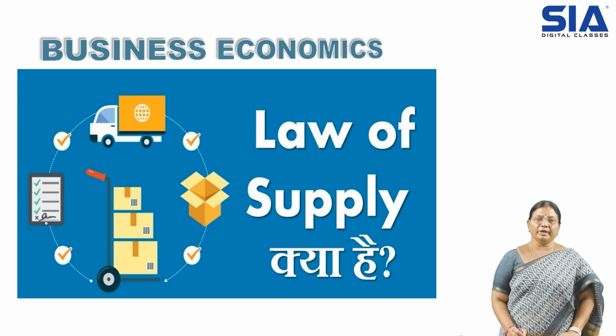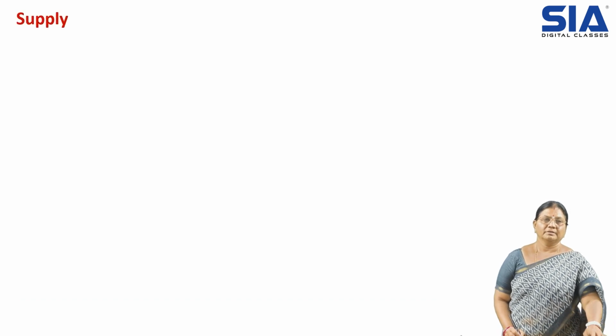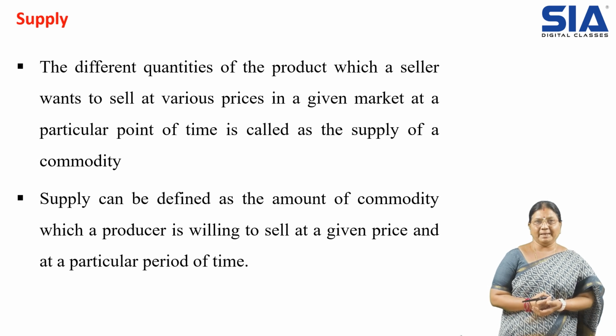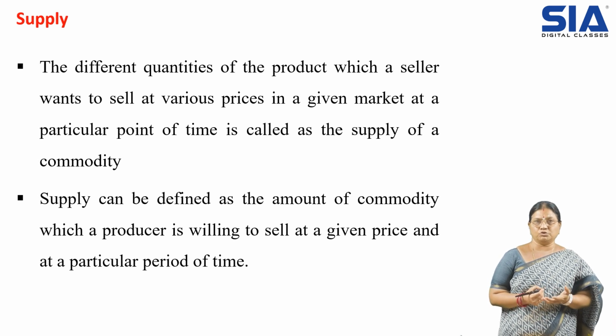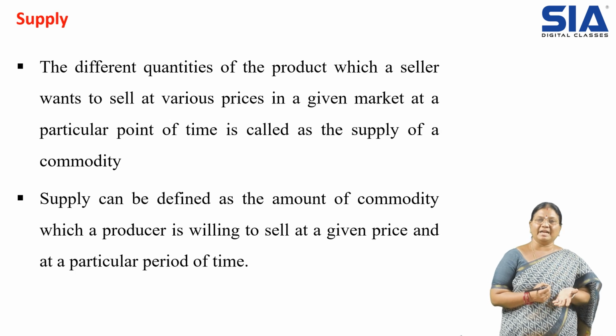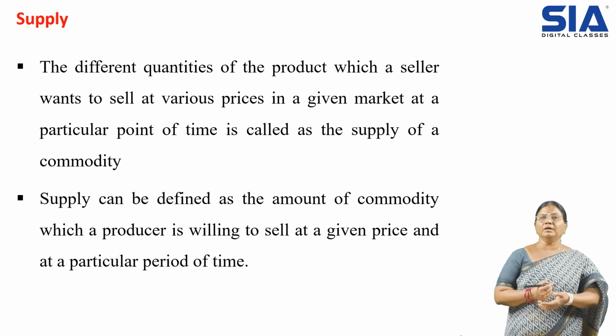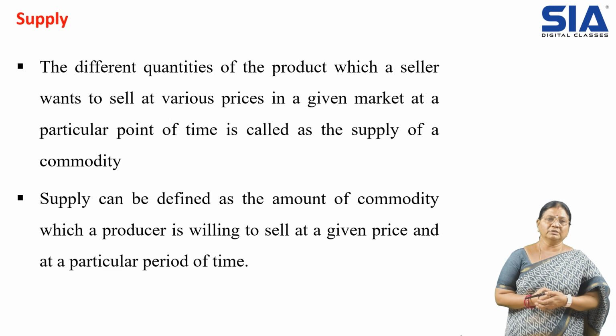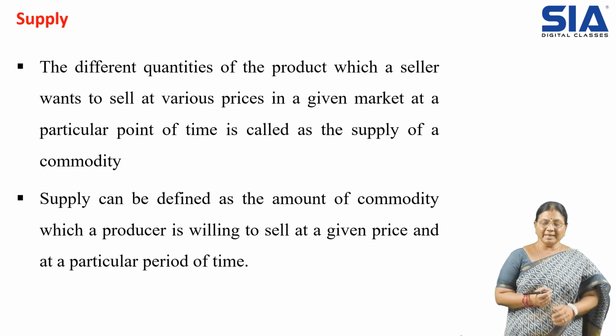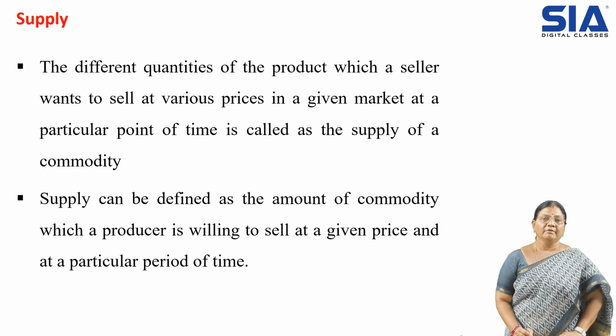In this video, we are going to understand about the law of supply. So what is the law of supply? First, understand supply. Supply is providing the material or giving the goods in our regular understanding. So let us understand from the concept of the book. Supply is different quantities of the product which a seller wants to sell at various prices in a given market at a particular point of time, called the supply of a commodity.